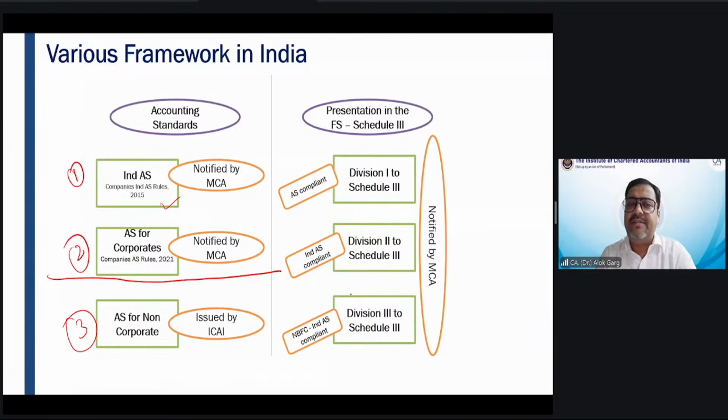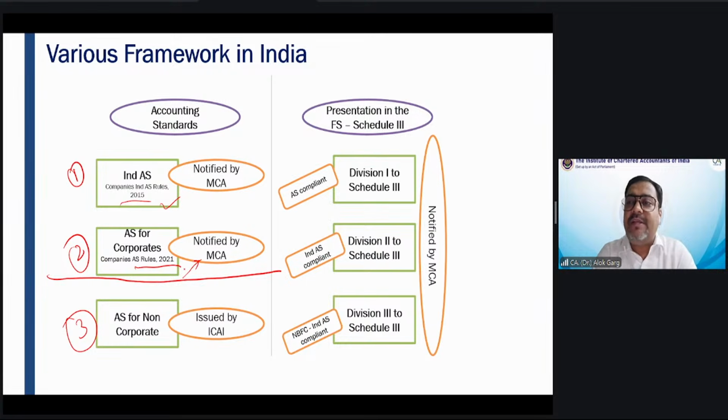So friends, if somebody asks you, Mr. Rajat, tell me, Ind AS are notified under which rules? The answer should be that Ind AS are notified under the Companies (Ind AS) Rules 2015. And who notifies Ind AS? MCA has notified Ind AS. Then the second, accounting standards. These are the old standards still applicable to a few sets of companies. Accounting standards are notified under the Companies (Accounting Standards) Rules 2021, and are also notified by MCA.